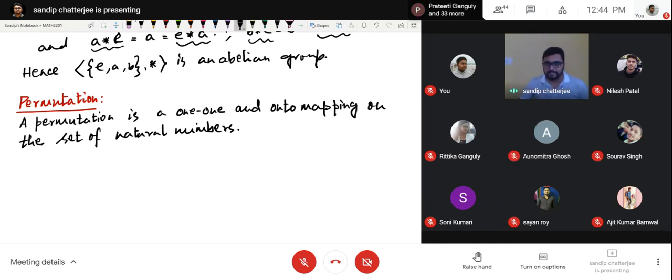And onto mapping means every element in the codomain set will have a pre-image in the domain set. Right?